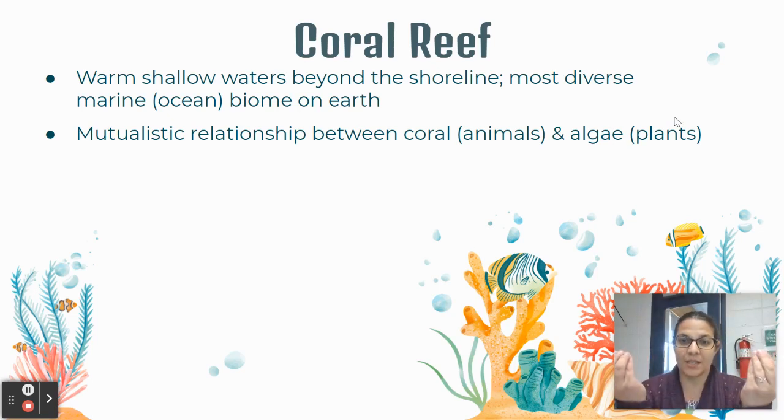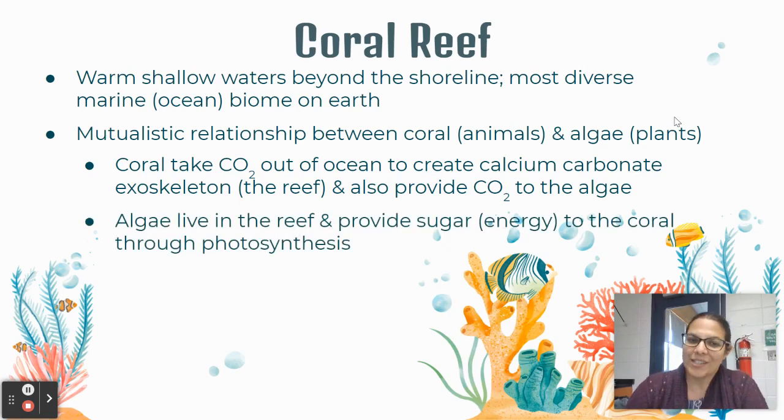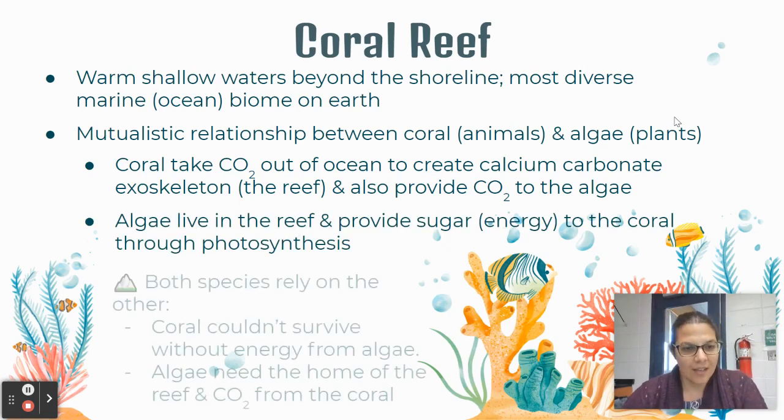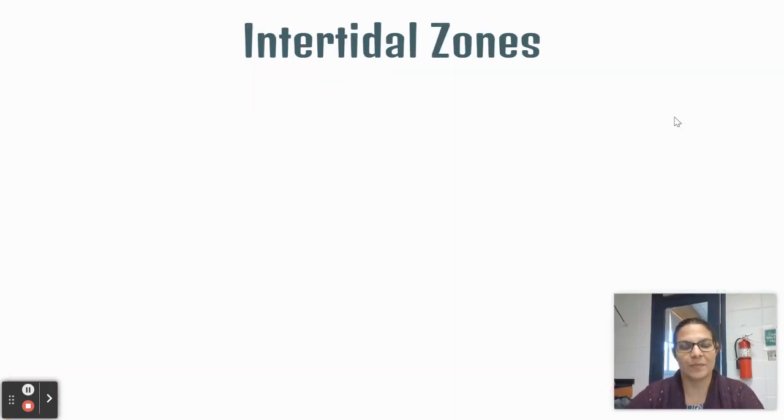So it's a mutualistic, symbiotic relationship. And these corals can't survive without these algae inside of them. So the coral take the carbon dioxide out of the ocean to create calcium carbonate, which is their exoskeleton. It provides the carbon dioxide to the algae, and it's a happy relationship. Both these species rely on the other, like I was saying.